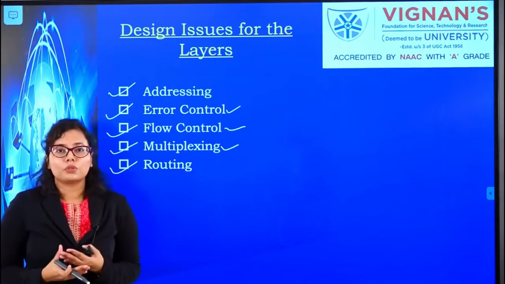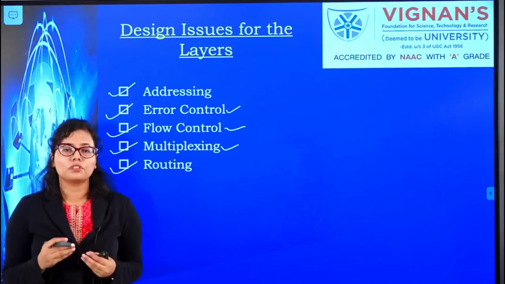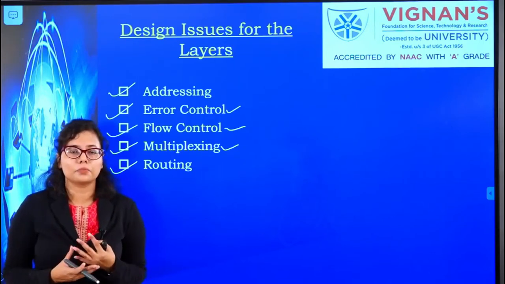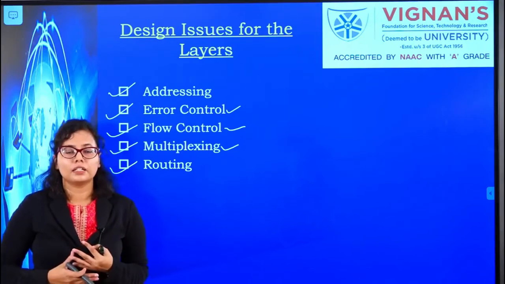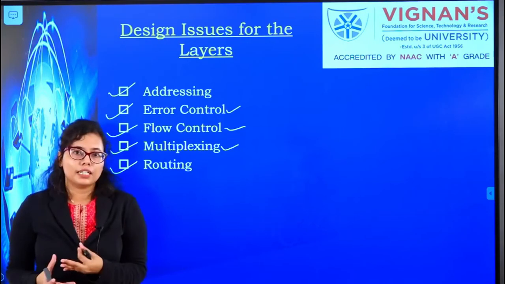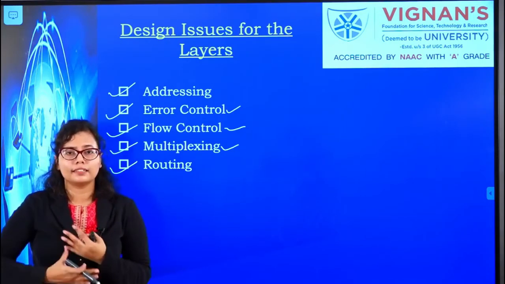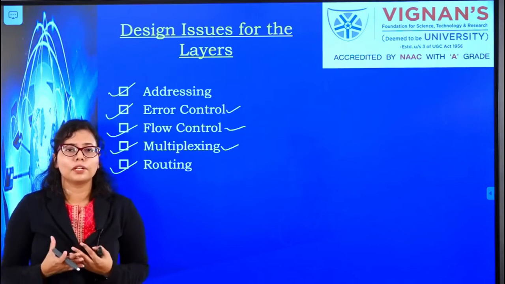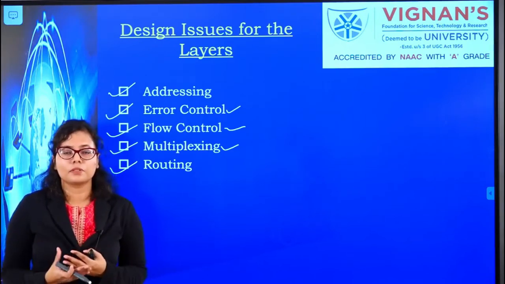And the last is routing. So what is basically routing? Try to understand this with a simple example. Suppose I want to go to Hyderabad. Right now I am in Tenali, but I want to reach Hyderabad at a particular time. Okay, so I may have many options to go to Hyderabad. Either I can go by car, or by train, or I can take a flight. Okay, so all of these are the possibilities.